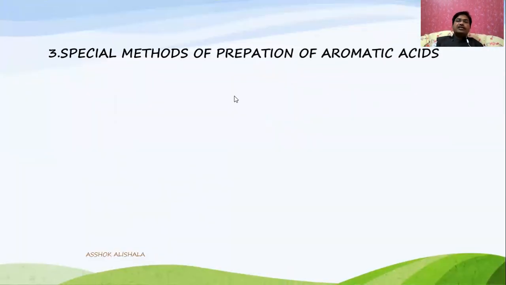Another one is the different special methods for the preparation of only aromatic acids. Whatever the previous cases, these two methods, hydrolysis method and carbonation of the Grignard reagent, we can prepare either aromatic acid or aliphatic acid. But there are certain methods only for the preparation of aromatic acids. Let us see how they are prepared.